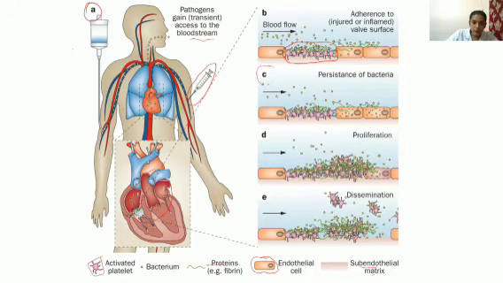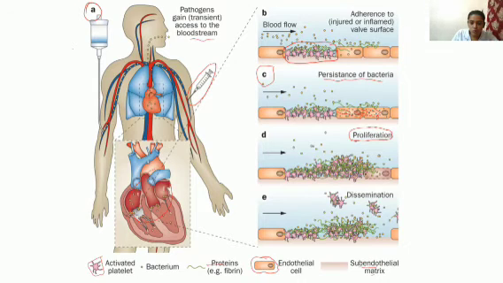Then in C, the third stage, persistence of bacteria. The bacteria will persist in that area. The body cannot fight, and the bacteria will persist there. It will even infect the other cells. It will affect that area, gain access to the normal cells also, and infect the other cells. Here you can see. And finally, what will be there? Proliferation.